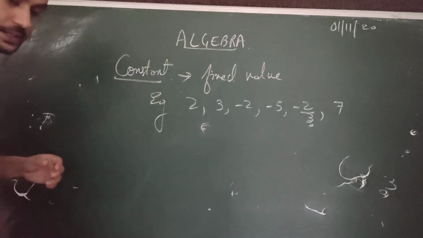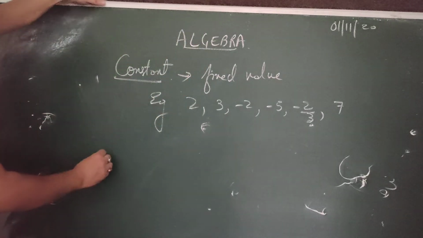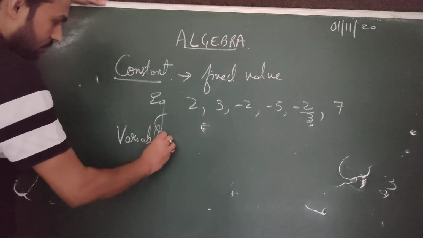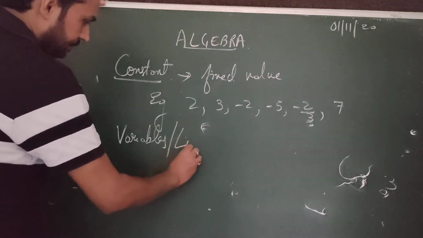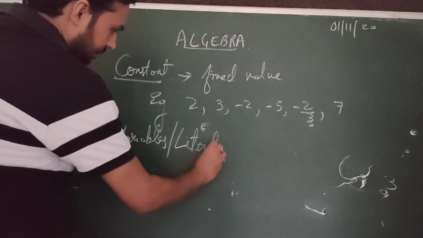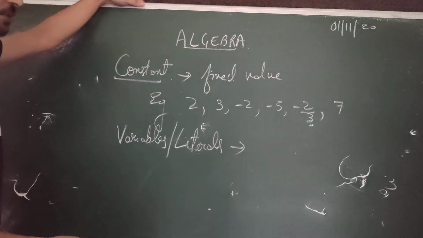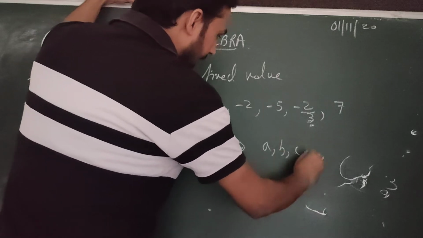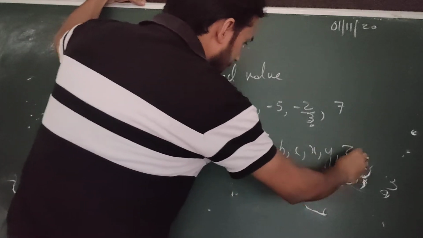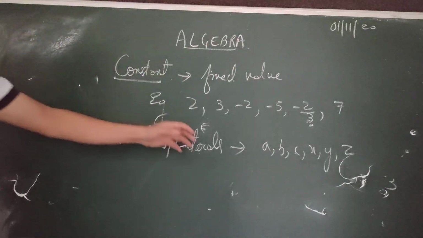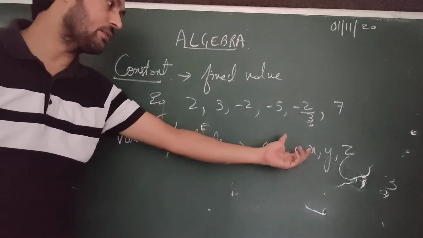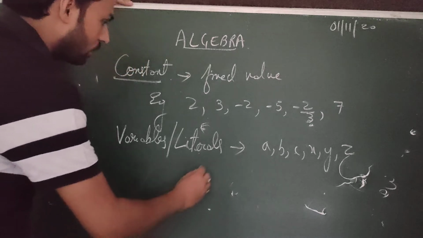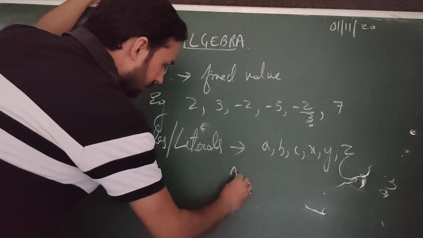Then next is your variable. Variables are also called literals. Literals means all these A, B, C, X, Y, Z, other than the numbers. All these alphabets that we use, X, Y, Z, are called your variables because they are not fixed. Something which is not fixed.